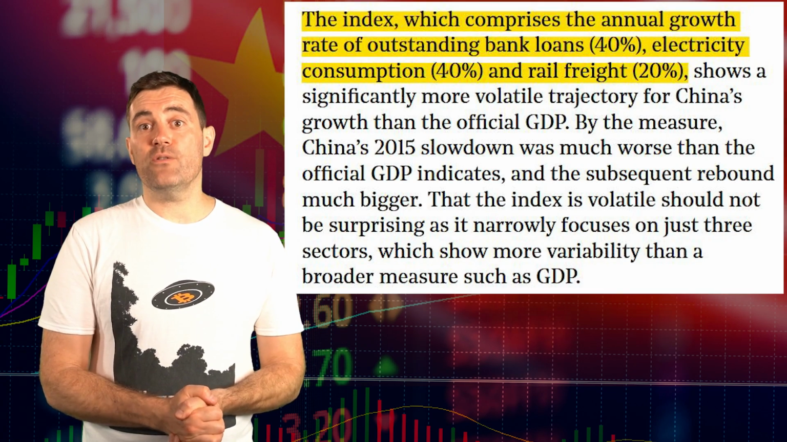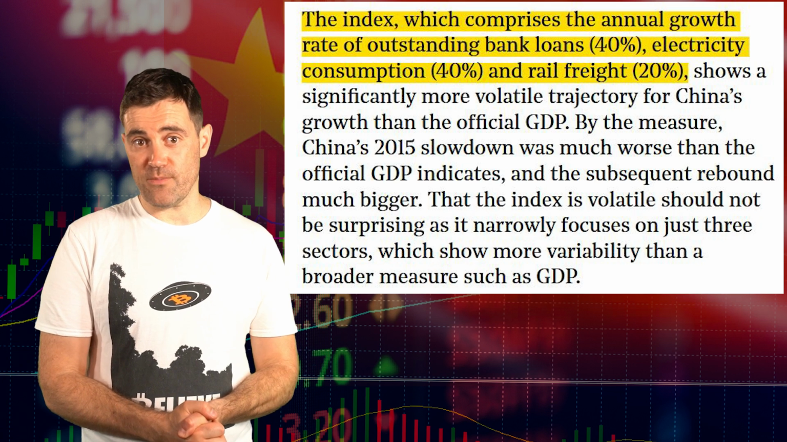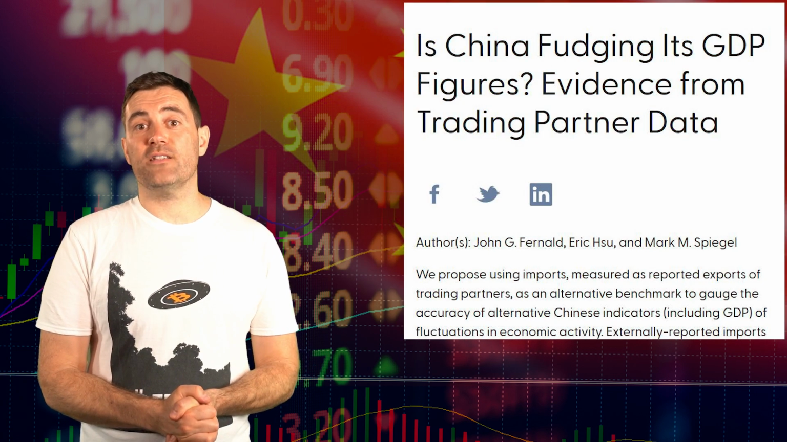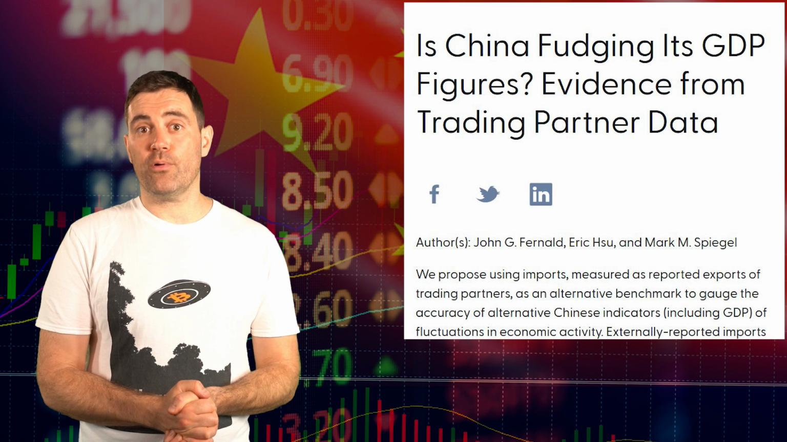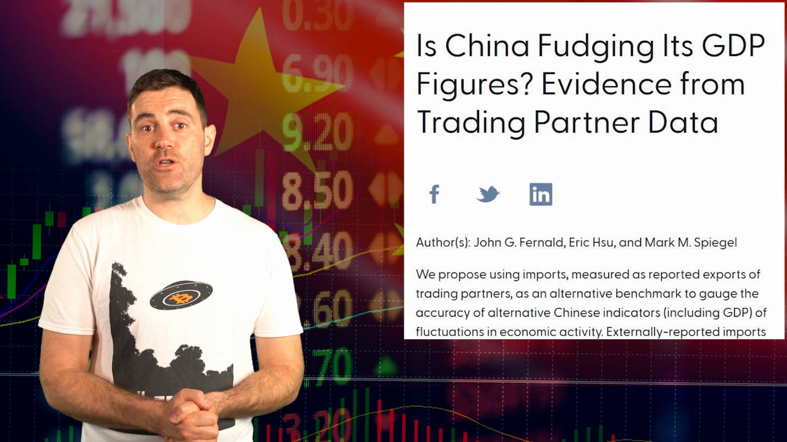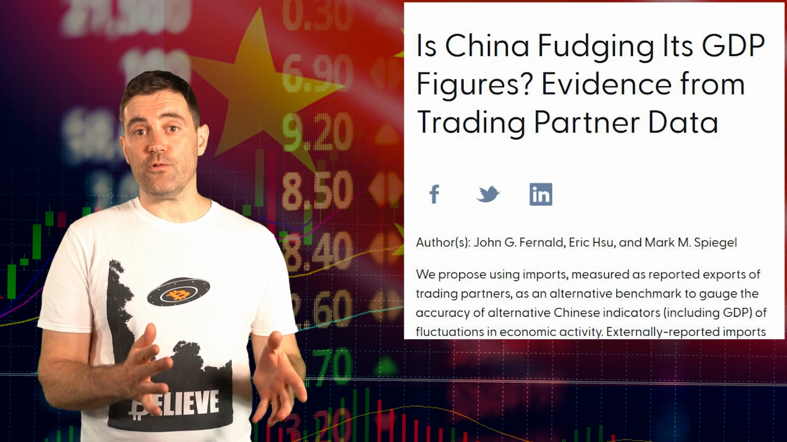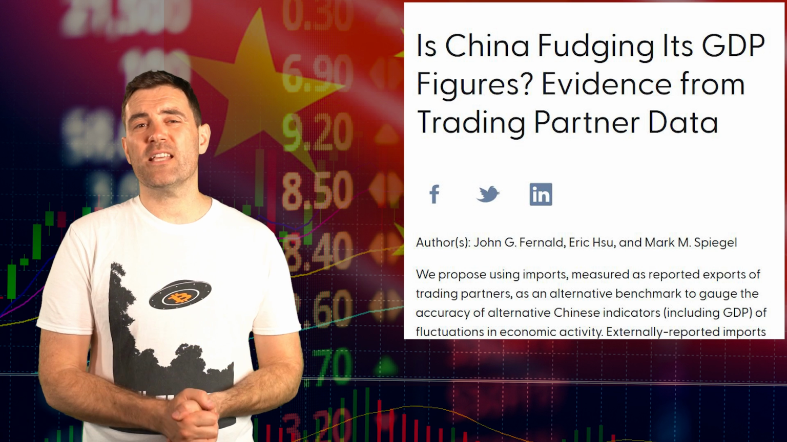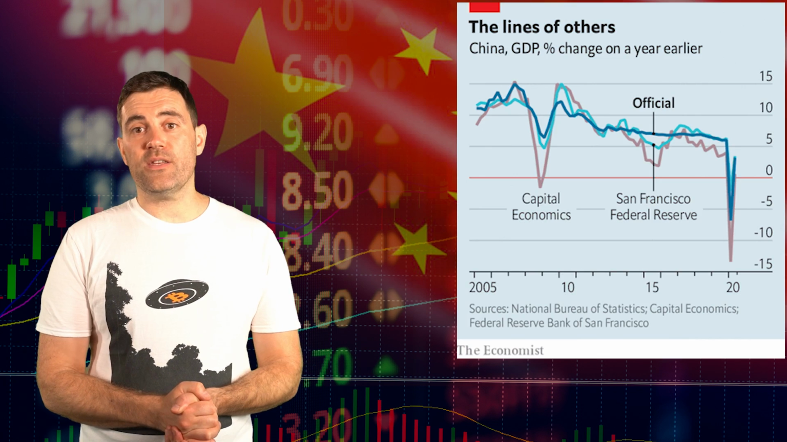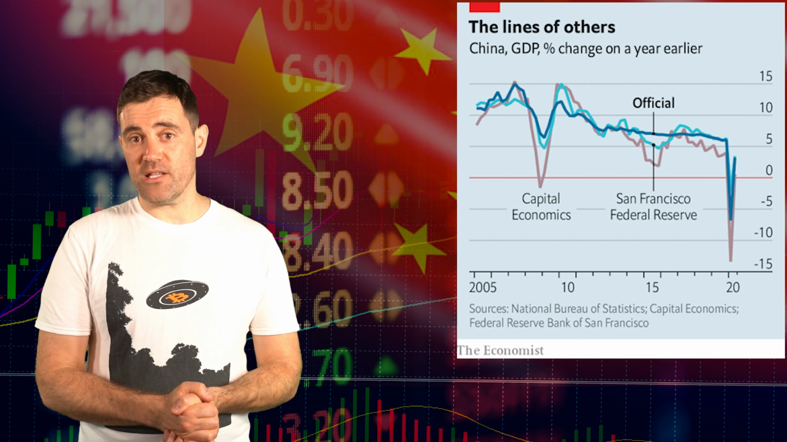Since that time, though, there have been a number of other researchers who have tried to come up with their own benchmarks of Chinese growth. Another branch of the Fed, this time out in San Francisco, had also come up with a proxy for Chinese growth. This took a look at indicators such as consumer expectations and fixed asset investment. They too conclude that official growth has been implausibly smooth since 2013. In this chart here, you can see their proxy measure, as well as that of capital economics compared with the official numbers.